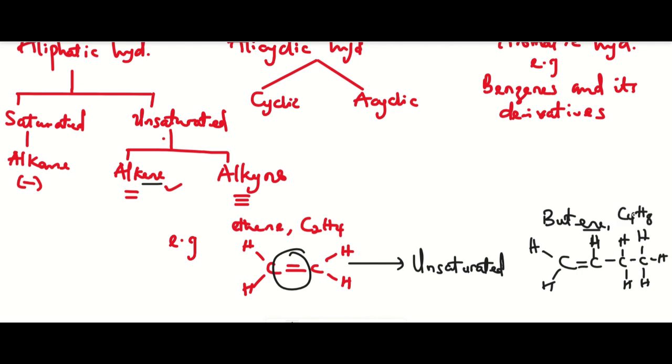This is butene. Butene is characterized by C4H8, right? So if you have C4H8, would it be an unsaturated hydrocarbon or a saturated one? It will be an unsaturated one. Why? Because you have double bond taking the priority. Once double bond is there, the single bond does not take priority over the double bond. Hence, this is an unsaturated hydrocarbon. Does that make sense?